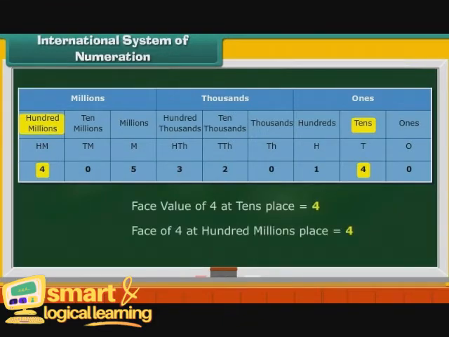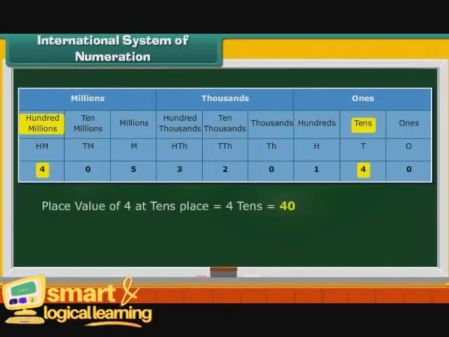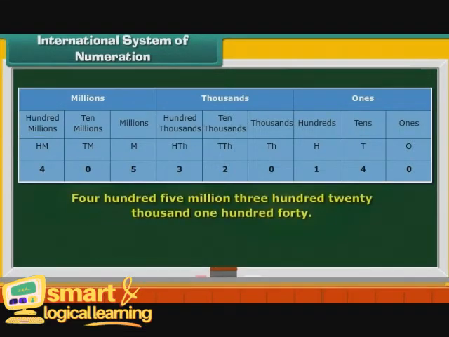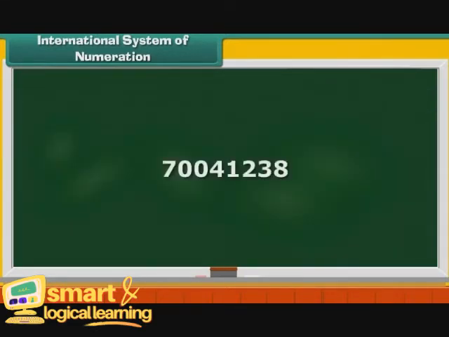The face value of digit 4 is 4 at both the places, but the place value of the 4 at the tens place is 4 tens, that is 40, and at the 100 millions place is 400 millions. Now we read the number: 405,320,140.